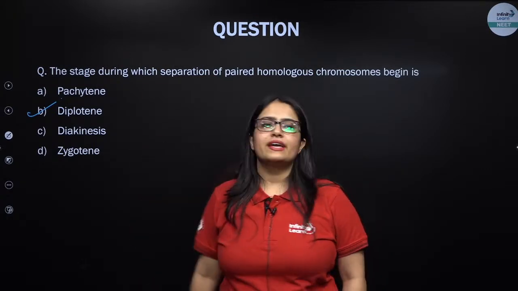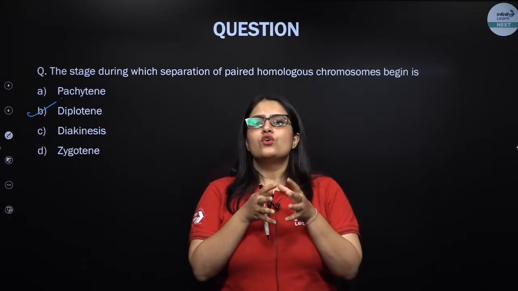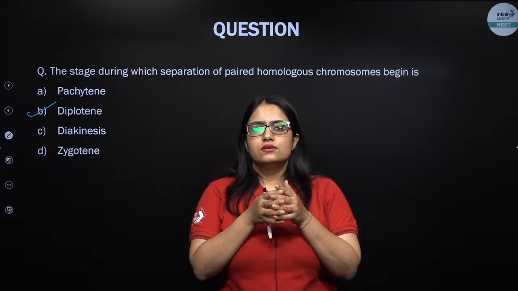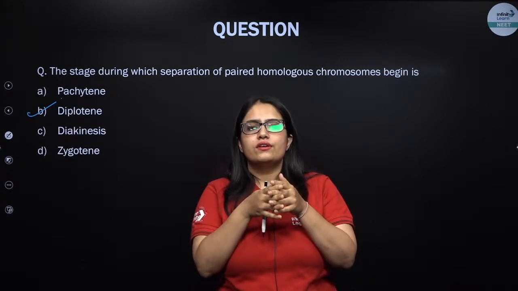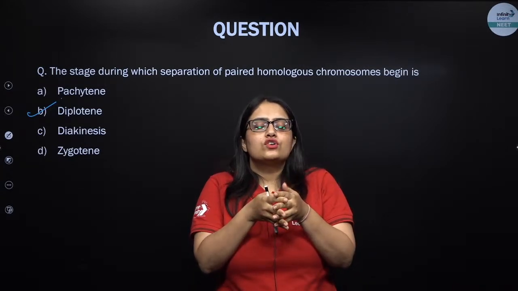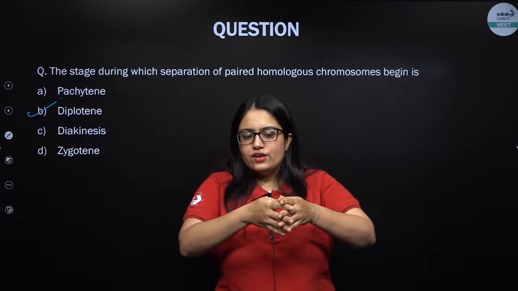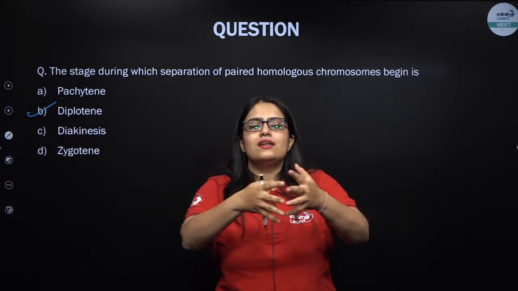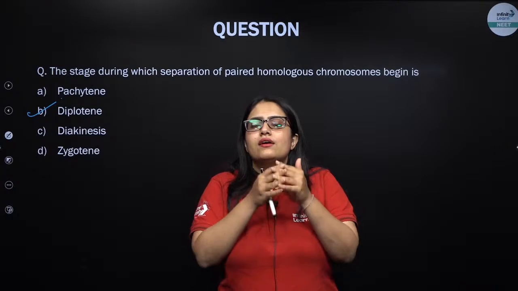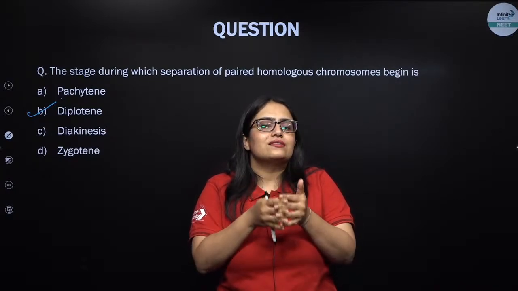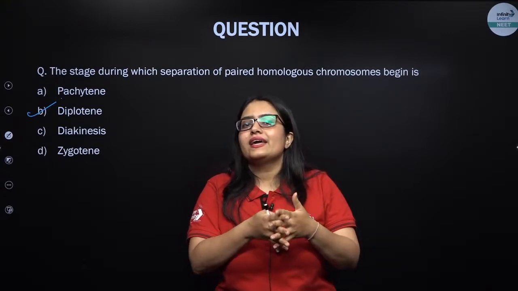अच्छा, सी और बी में क्या फर्क है देखना रामलाल. होमोलोगस क्रोमोसोम्स के बीच में जब क्रॉसिंग ओवर होती है, the sites where crossing over took place, the homologous chromosomes will stay connected at those sites, right. Separation शुरू हो चुका है diplotene में, but still the homologous chromosomes will remain attached to each other at the site where crossing over took place. अब इन sites को आप क्या कहेंगे?